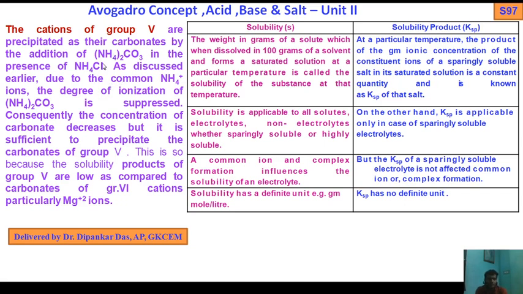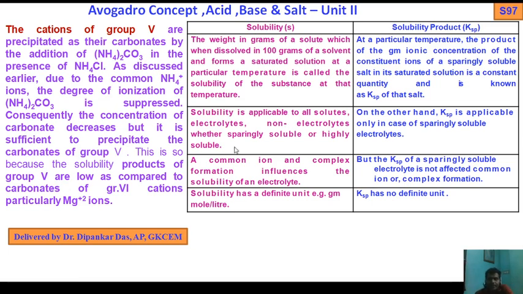So due to the common ammonium ions, the dissociation of ammonium carbonate is greatly suppressed. The carbonate concentration decreases, but it is sufficient to precipitate the carbonates of group 5, because their solubility products are low compared to the carbonates of group 6 cations, particularly magnesium 2+ ions.